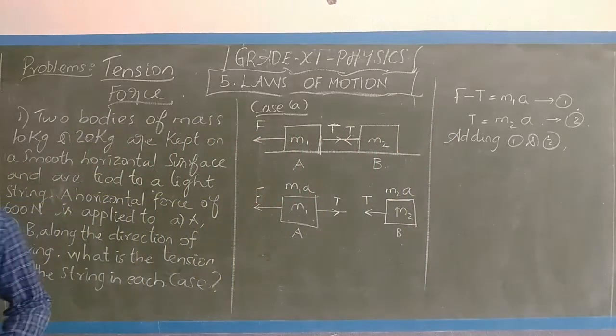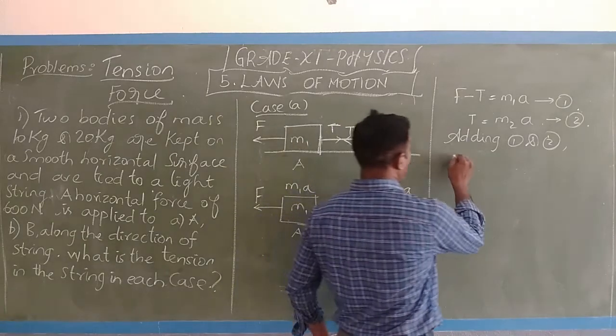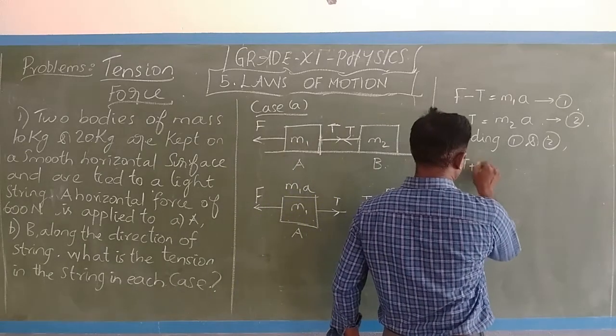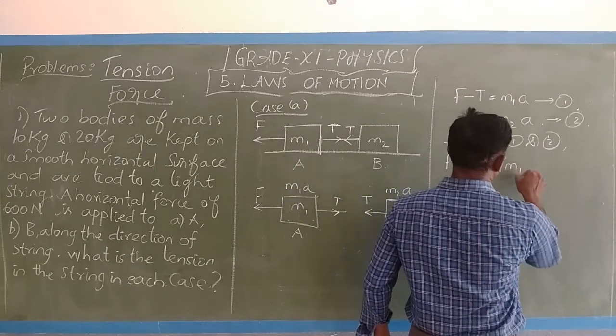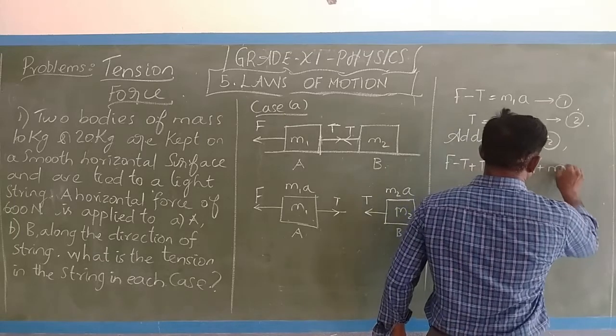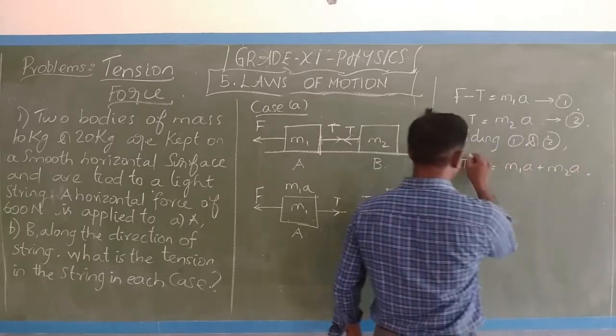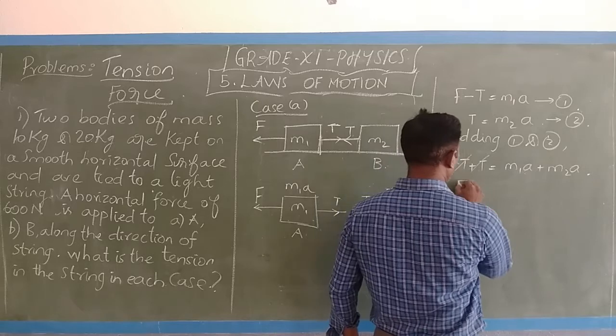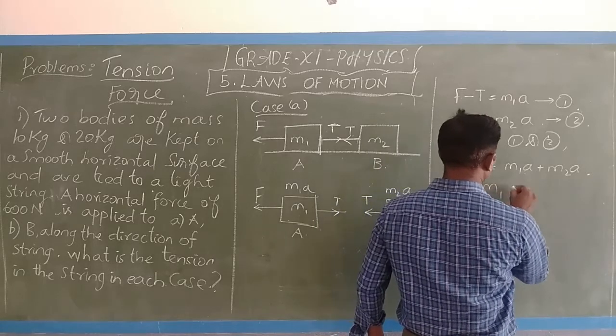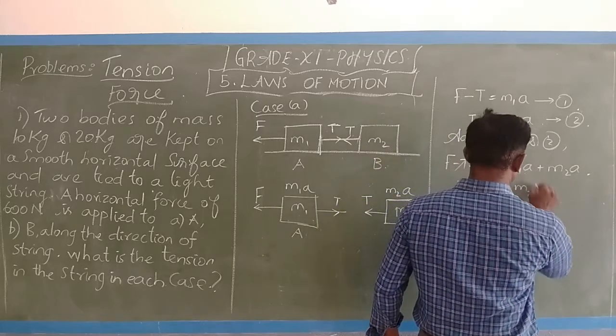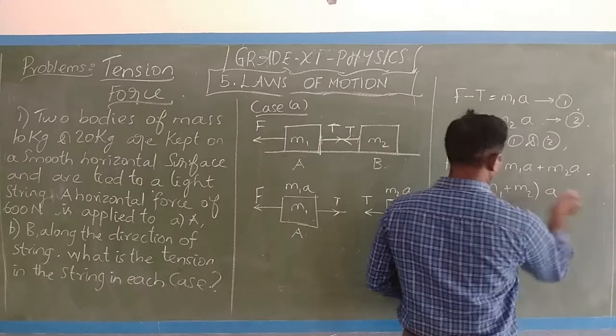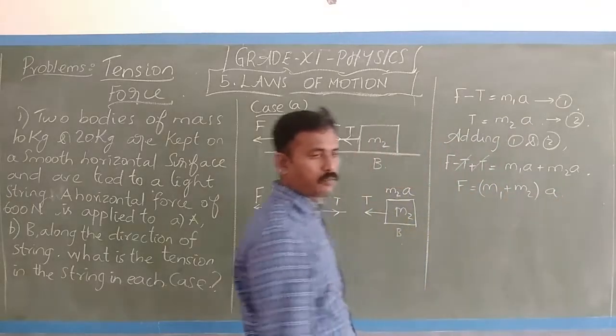F minus T plus T equals m1 A plus m2 A. So plus T and minus T cancel. F equals m1 plus m2 times A.